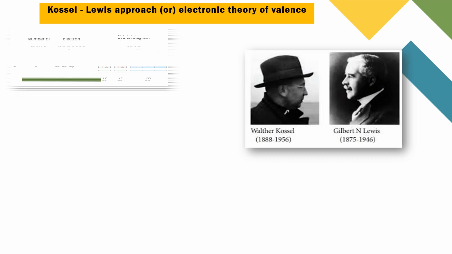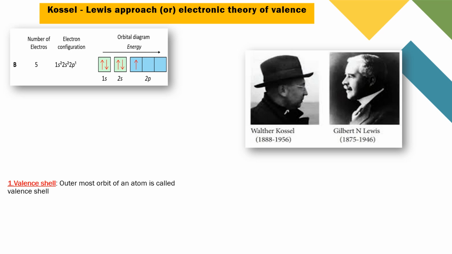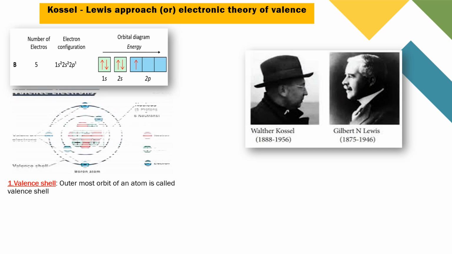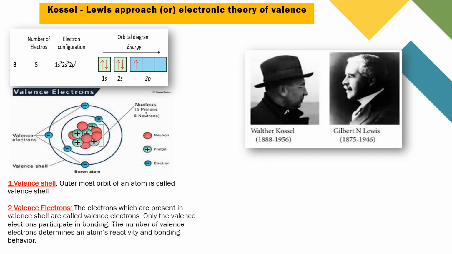First one is valence shell. Example, see boron atom, atomic number is 5 and electronic configuration is 1s2, 2s2, 2p1. This 2s2, 2p1 is called the outermost orbit. So the outermost orbit of an atom is called the valence shell. Next, the electrons which are present in the valence shell are called valence electrons. Here the boron atom has 3 valence electrons in its valence shell.